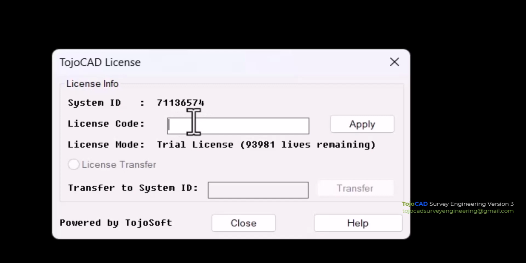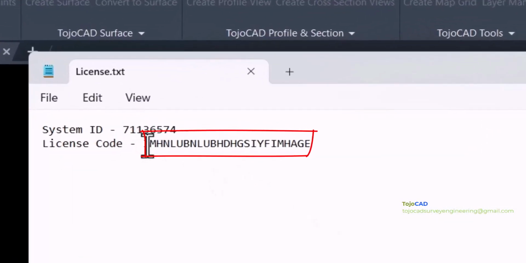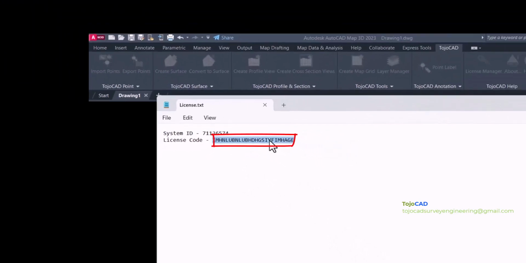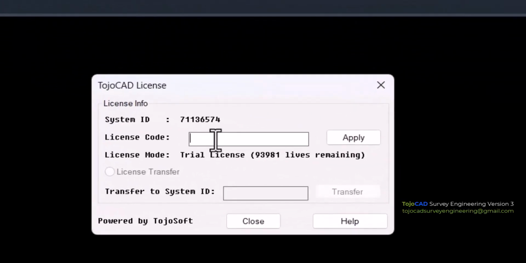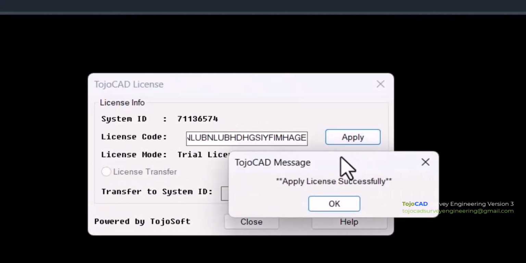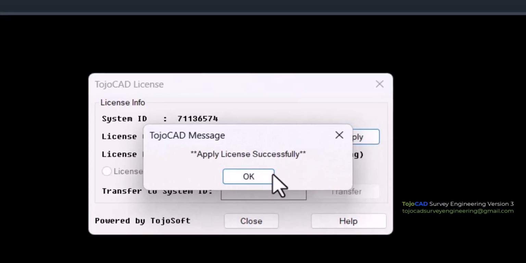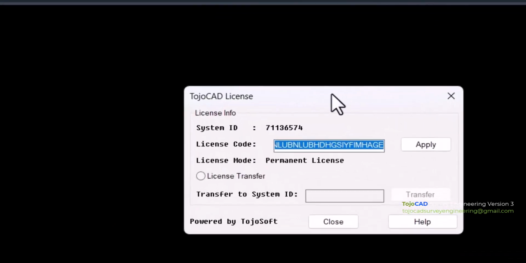Once you have the license code from TojoCAD, put the license code and click on the Apply button. Now TojoCAD is successfully configured and licensed with your CAD.